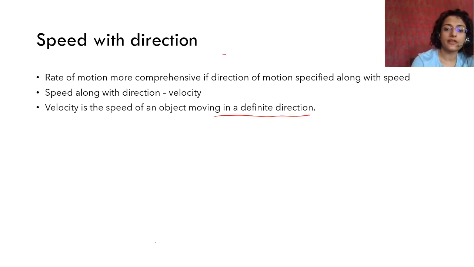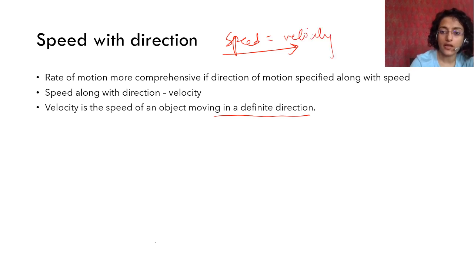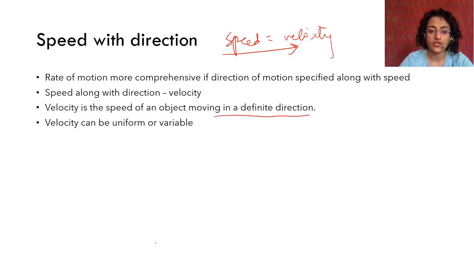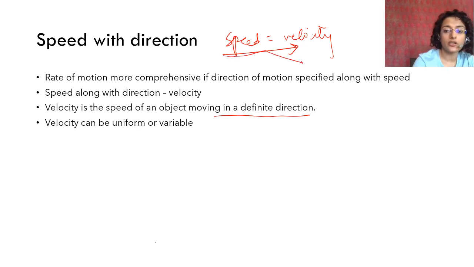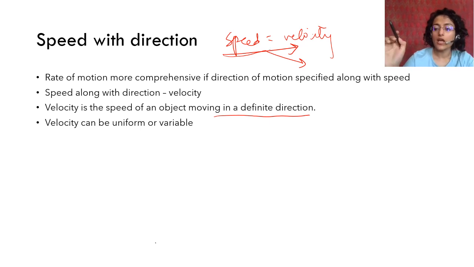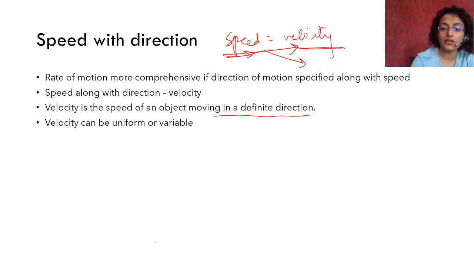When it is moving in the same direction in a straight line, then speed is equal to velocity. In a straight line, without any change in direction, speed is equal to velocity. But if the direction changes, for example from here to here, even if the speed is 50 km per hour here and also here, then the speed is the same but the velocity changes because the direction has changed.